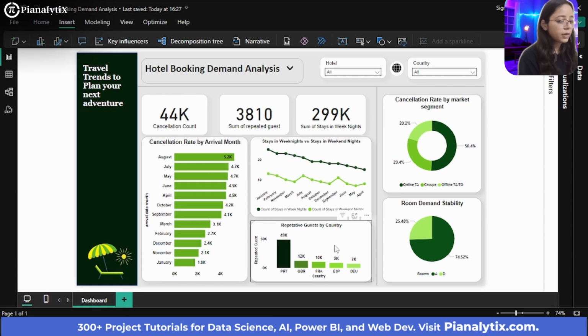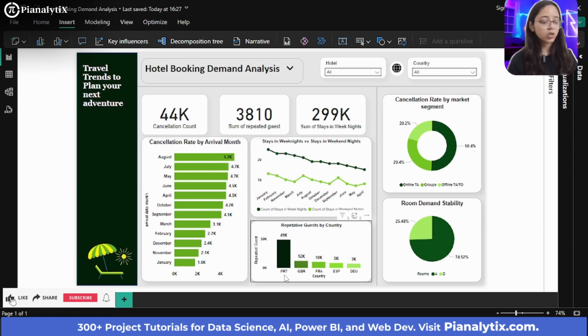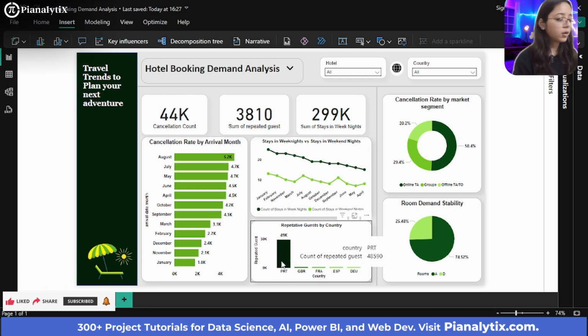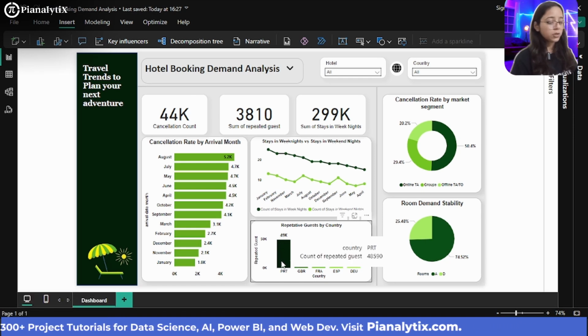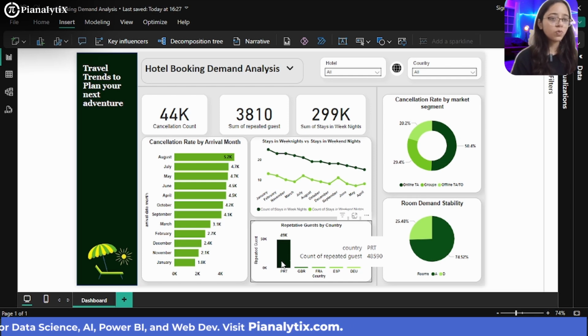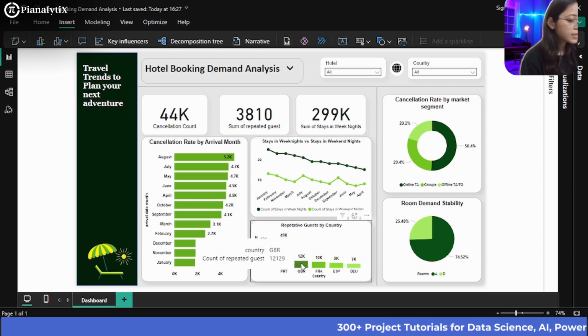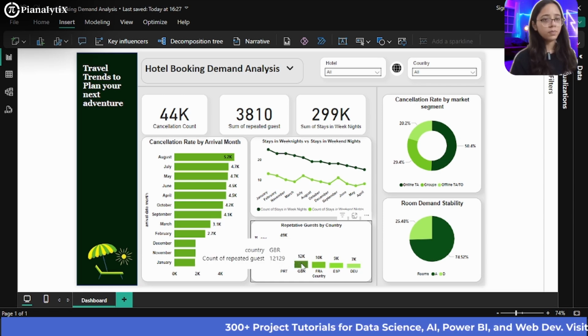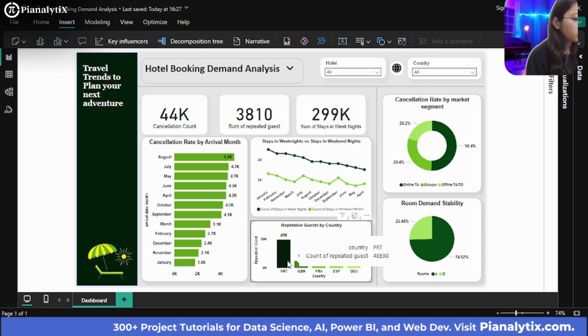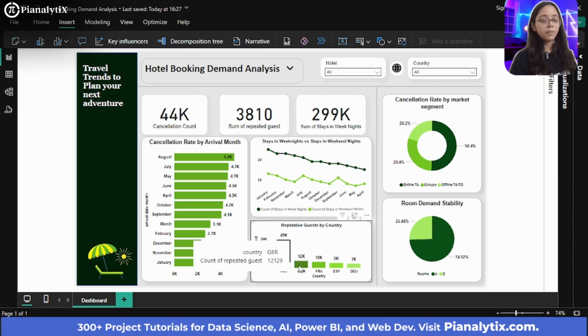And these are the repeated guests by country. For example, PRT stands for the country code of Portugal. The number of people from Portugal who kept showing up to book the hotel was highest, meaning they were much more loyal to the hotel, making sure subsequent bookings were done by them. And then this is the Great Britain country code, meaning UK, and around 12,000 repeated guests showed up.